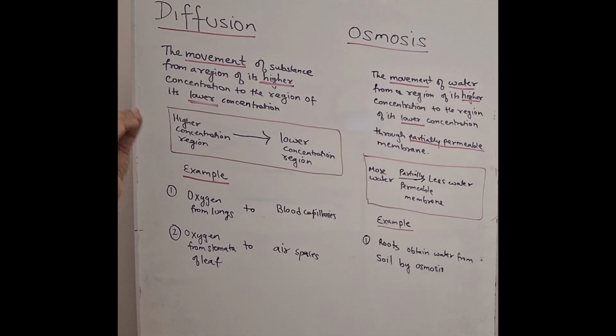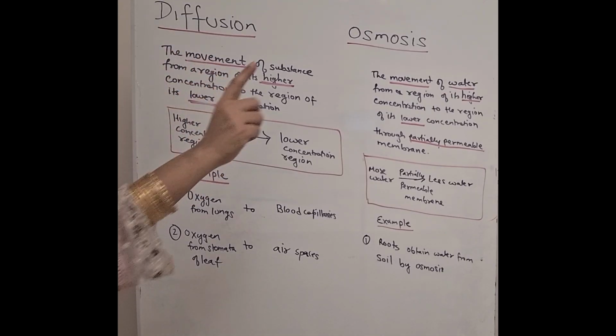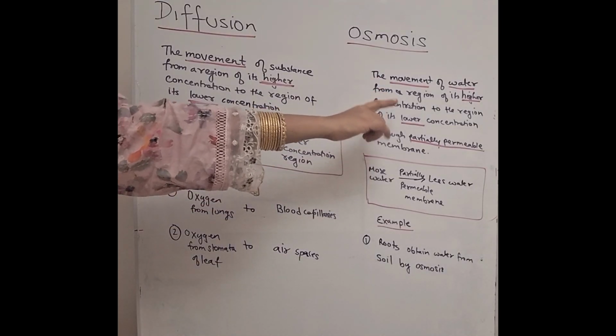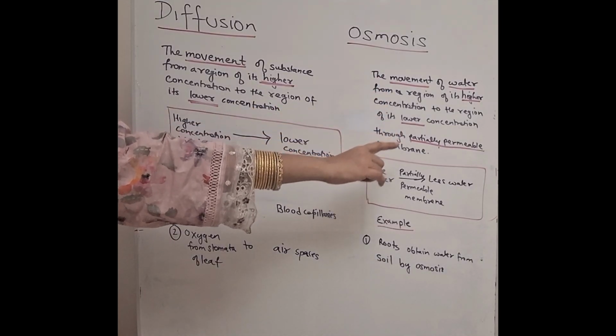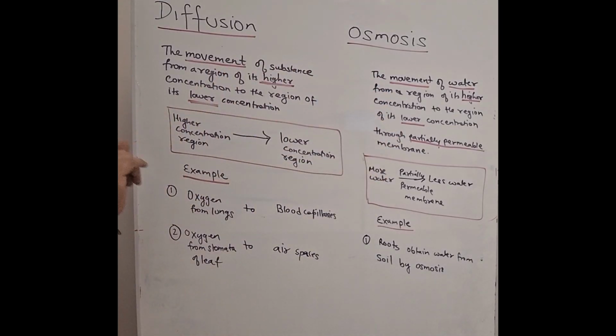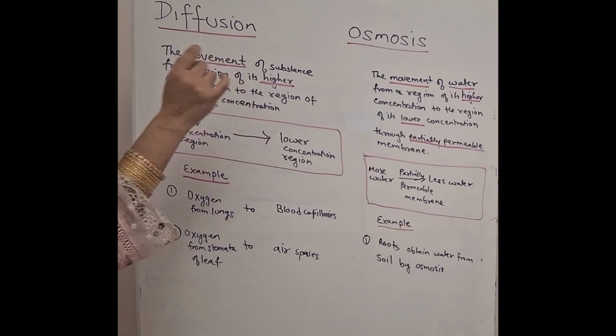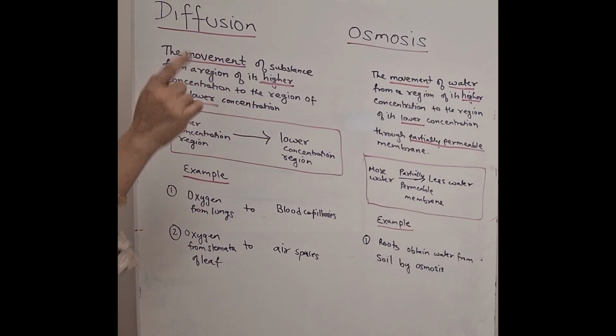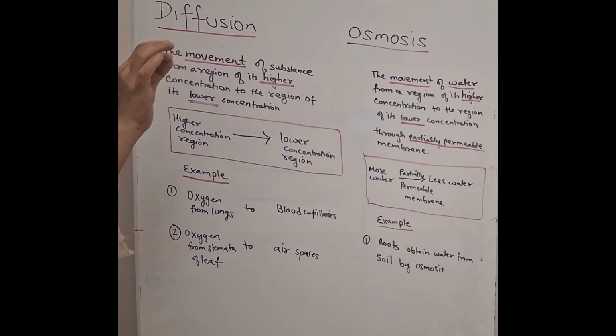So osmosis is osmosis only when the movement of water takes place from the region of its higher concentration to the region of its lower concentration through a partially permeable membrane. Okay, so what is a partially permeable membrane? It is the membrane, same membrane of which our cell is made up of. Okay, the cell membrane is a partially permeable membrane.